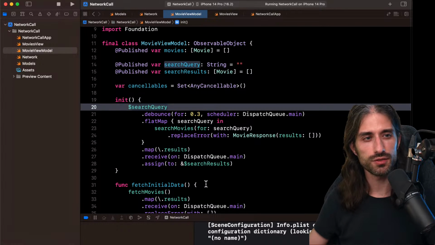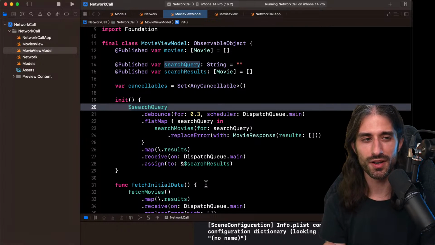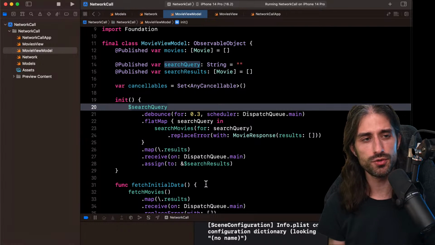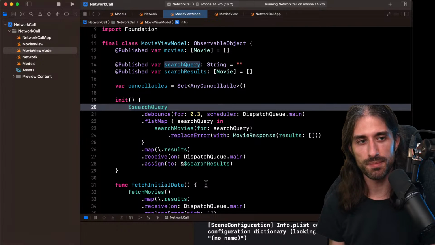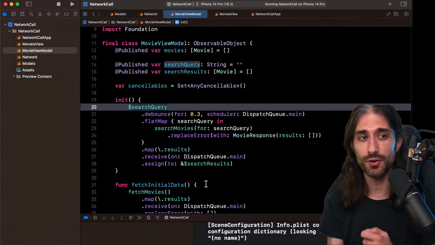Almost. Because there is a slight problem with this code. Imagine the user is typing. We send a first request. For some reason, at that point, the network is slow. Then the user resumes typing. The network is much faster now. We send a second request. And the second request returns before the first one.